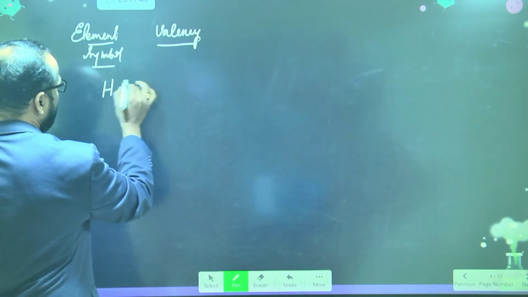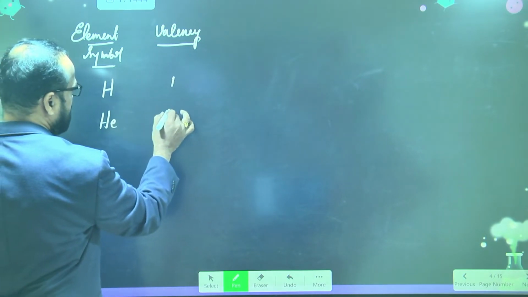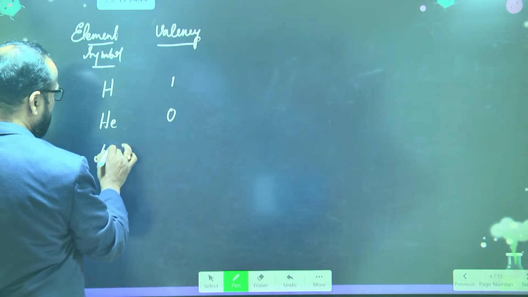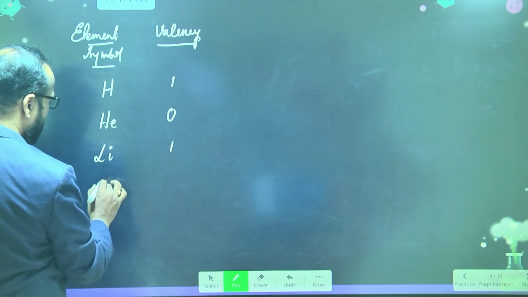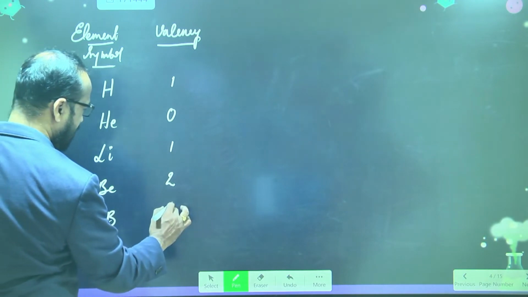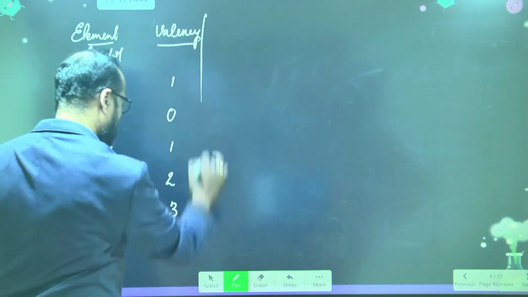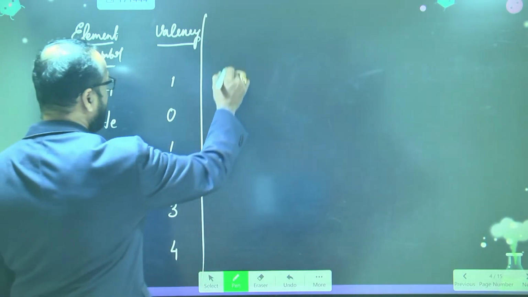So hydrogen valency 1, second element helium valency 0, okay, lithium valency 1, beryllium valency 2, boron valency 3, carbon valency 4, okay, and then after carbon is what?